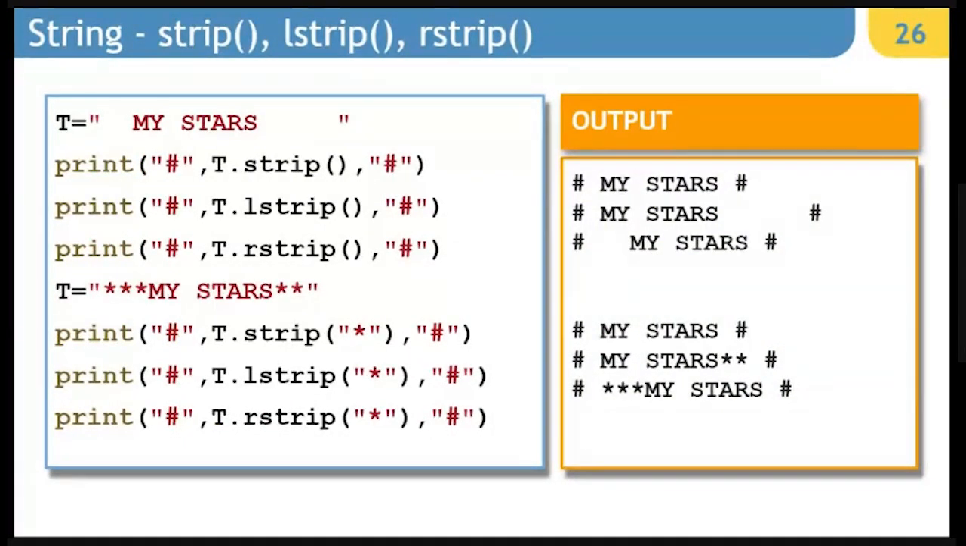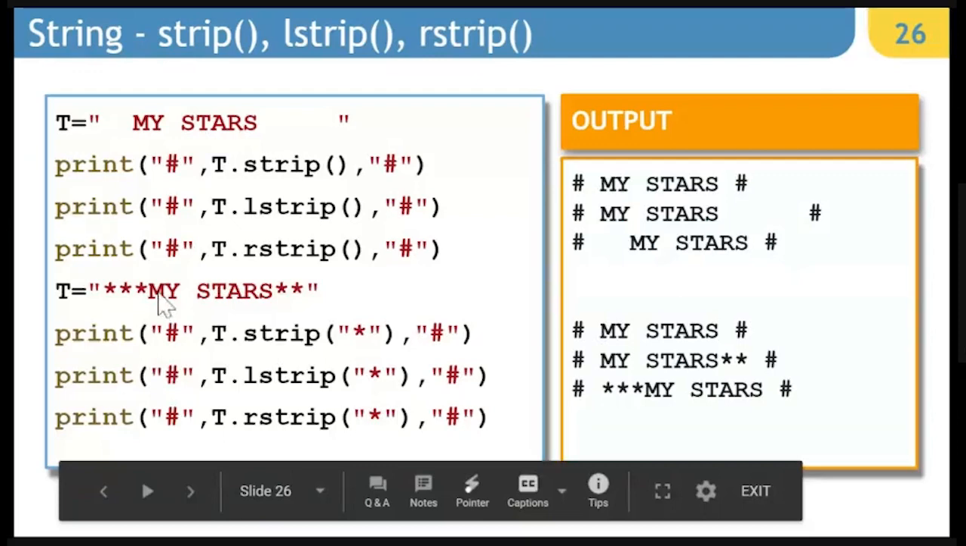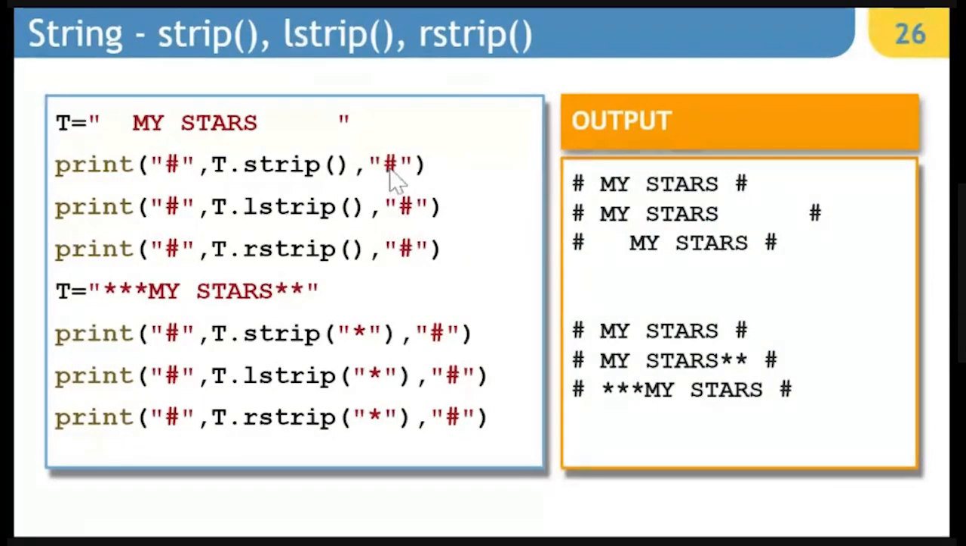Now, look at the example. Deliberately, I have kept hashes on both the sides so that we can see the impact of removal of characters from the string from both sides or one of the sides. In the beginning, if you notice, I have kept 2 spaces here and more than 2 spaces here. So if I say t.strip, you can notice from both the sides, spaces are removed, and the space which is visible to you in the output is coming from the spaces created by comma.